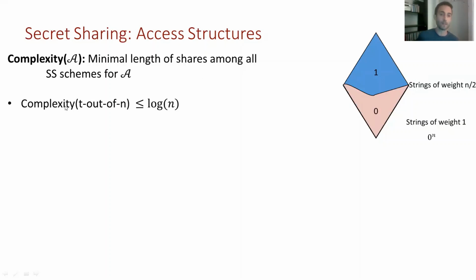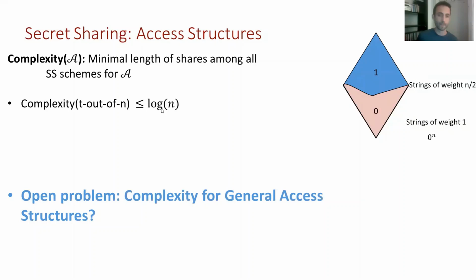So for example, the complexity of a threshold scheme is quite low. It's log of the number of the players. And we have a big open problem, which is what is the complexity for general access structures? One algorithm that can deal shares according to any access structure.